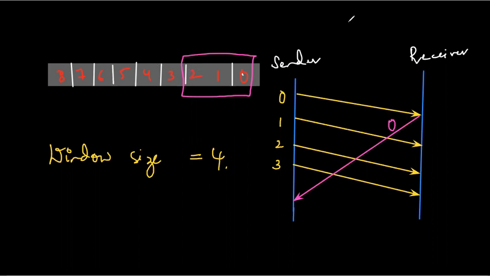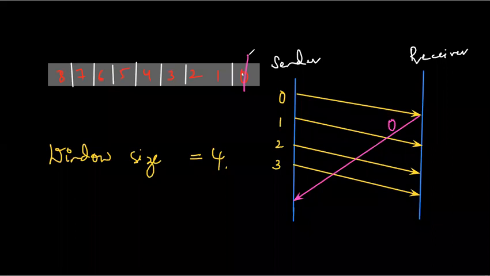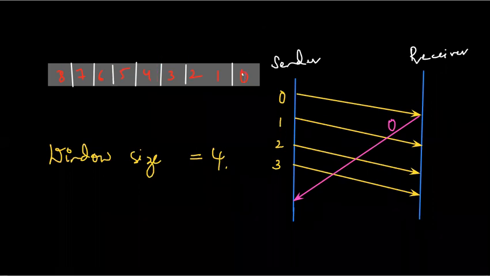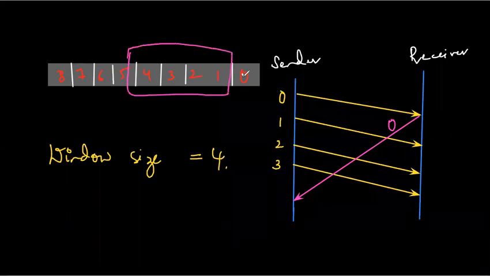So this will keep on increasing. The next one, we will be sending frame 3, as we have seen. So it will move on to frame 3. Now once it has got the acknowledgement for frame 0, this sliding window will move from 0 and move on to 4. So from here, it will move on to 1, 2, 3, 4. This way, if you notice, it first started from 0, then it covered 0, 1, then 0, 1, 2, then 0, 1, 2, 3.